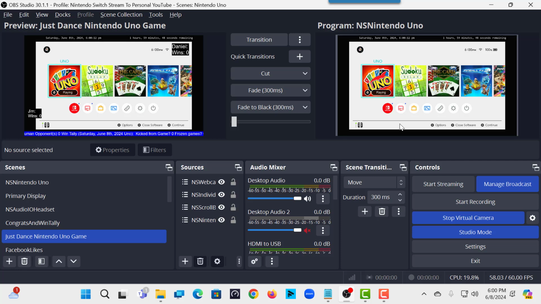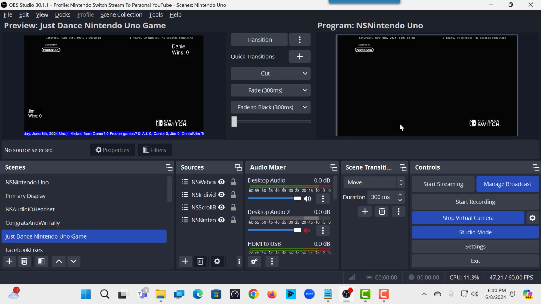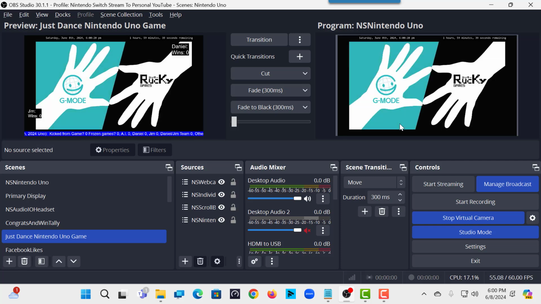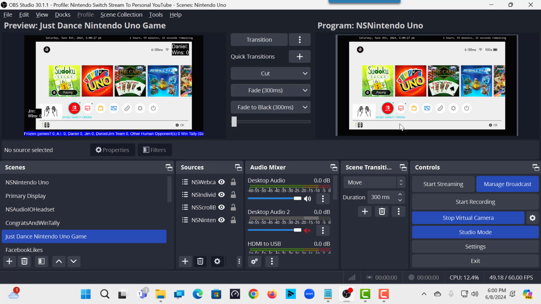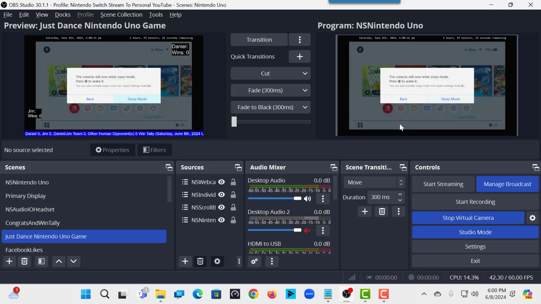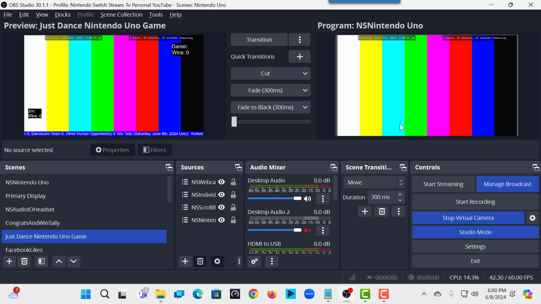So I'm going to get out of there so I can get back in tonight's settings. I'm just going to switch over to Sudoku so that when I load up Uno tonight, it's where I need to be. And then to get the color bars back, I'm just putting it to sleep. And this is how we started tonight.